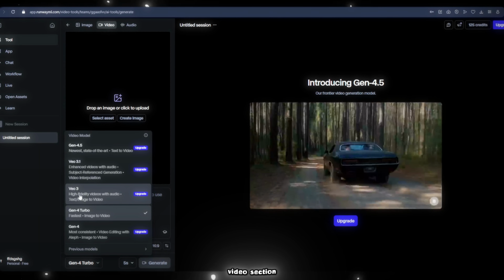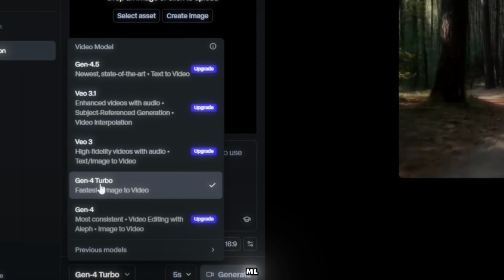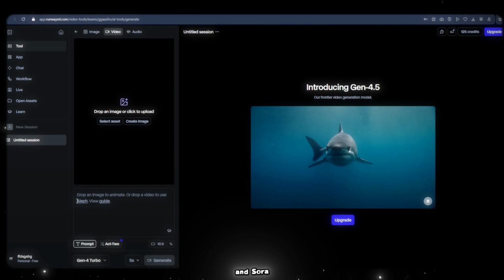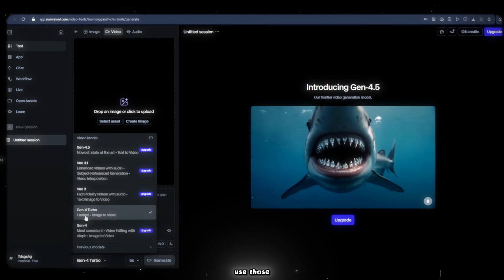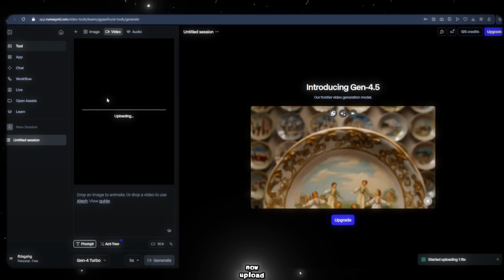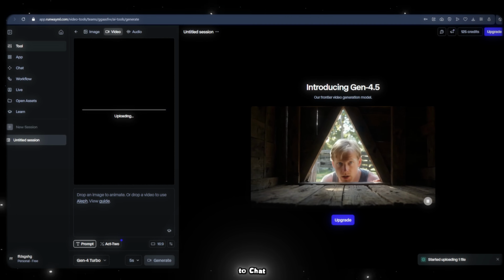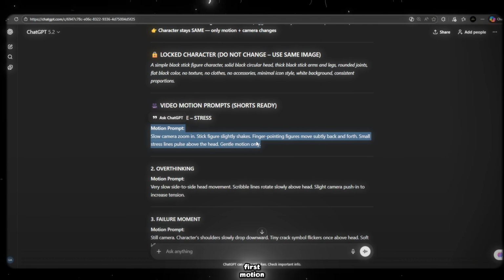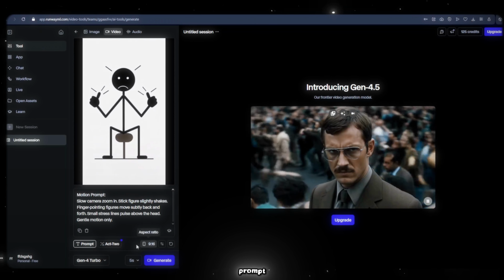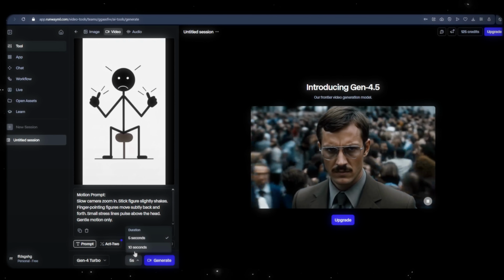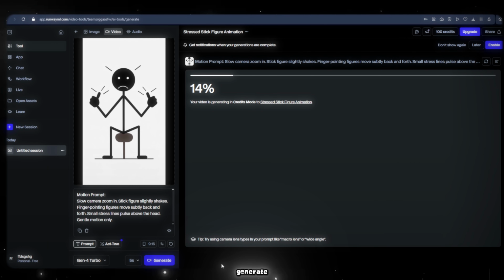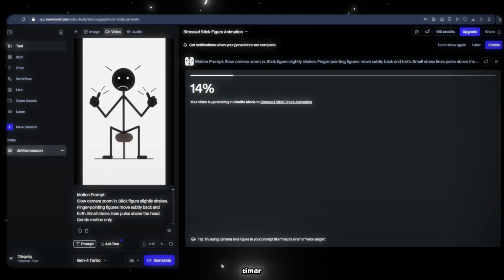Now open the video section. You'll see that Runway ML recently launched models like VEO 3.1 and Sora 2, but we will not use those. We will use only the Runway Gen 4 Turbo model. Now upload the first image. Go back to ChatGPT, copy the first motion prompt, return to Runway ML, paste the motion prompt, and select the video duration, 5 or 10 seconds. Then simply click Generate. Now, my friends, the timer starts.